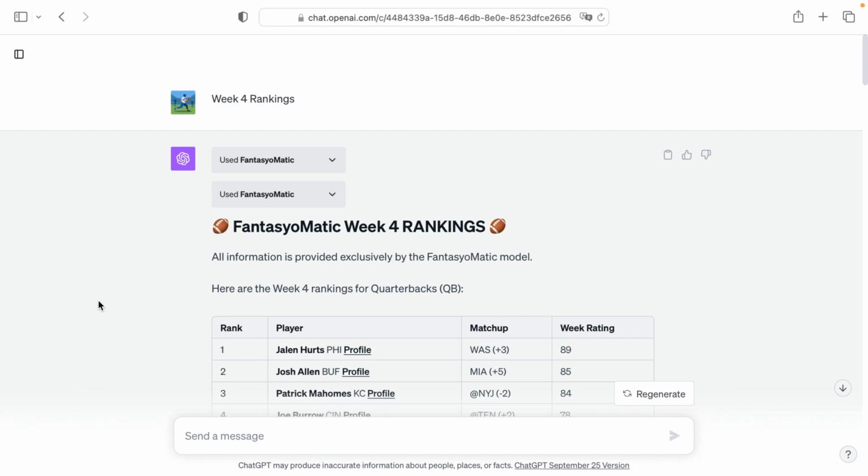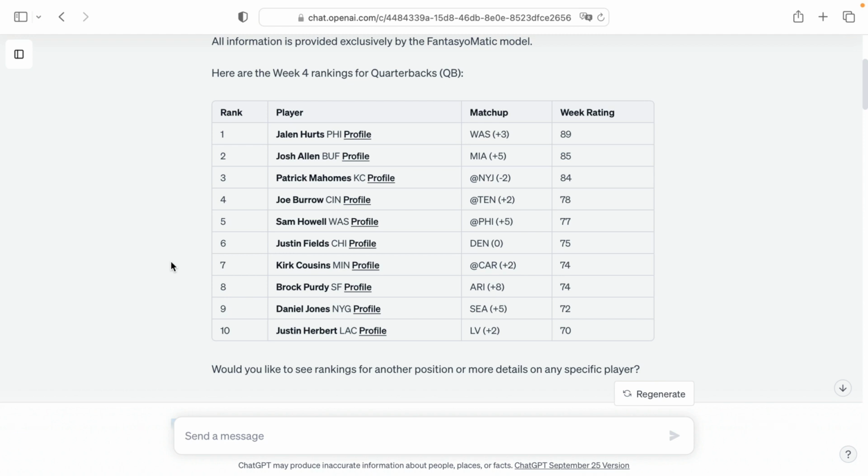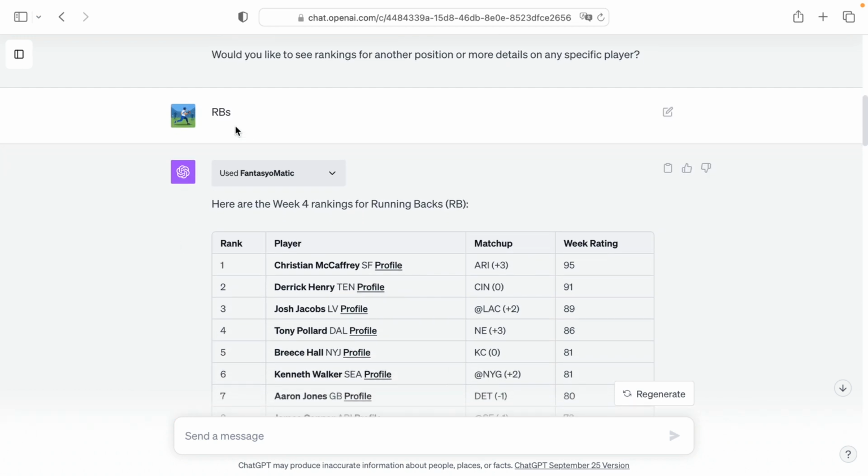So you can get the same list, for example, by simply saying week 4 rankings. It goes through and does the quarterbacks for you in the top 10. You can ask for more if you want. You can say top 25 or top 50 in each category. And then you can ask for specific positions.